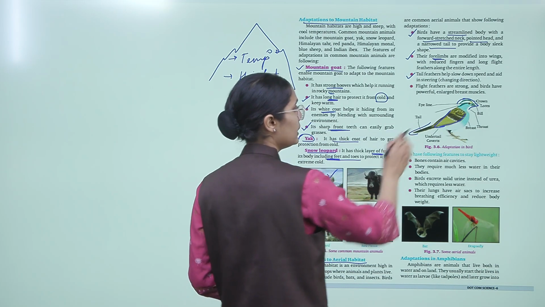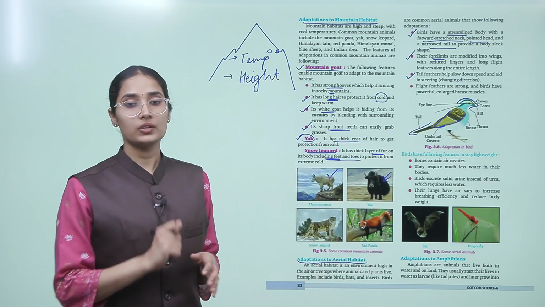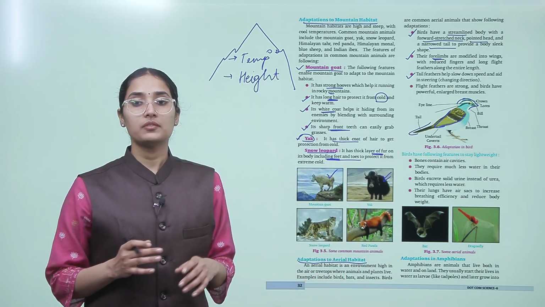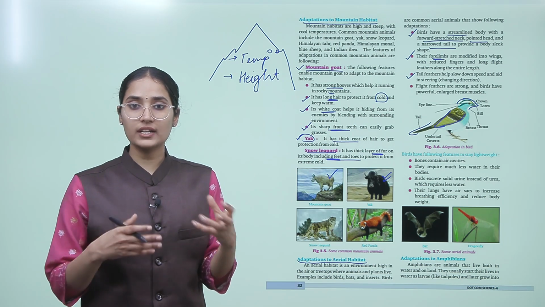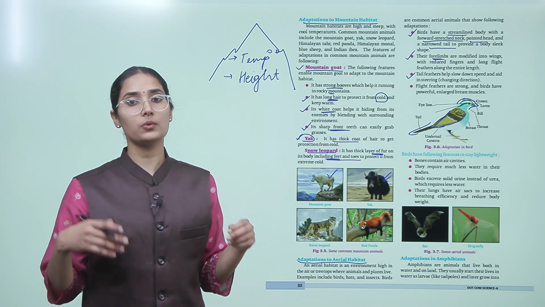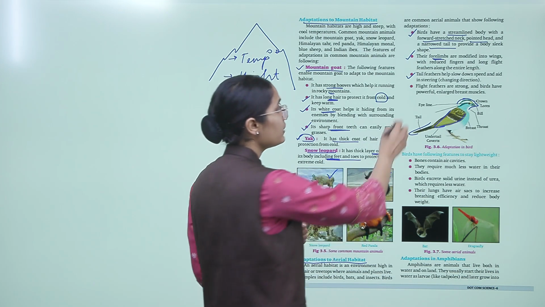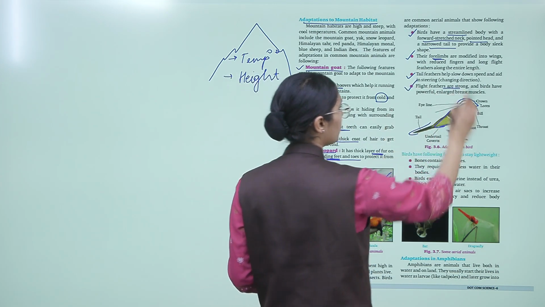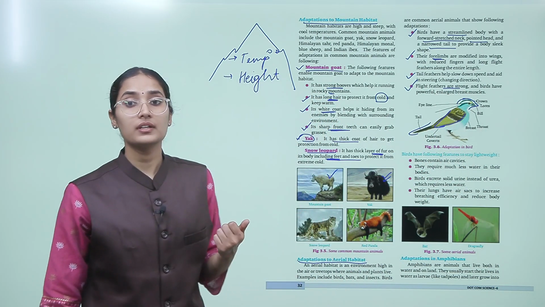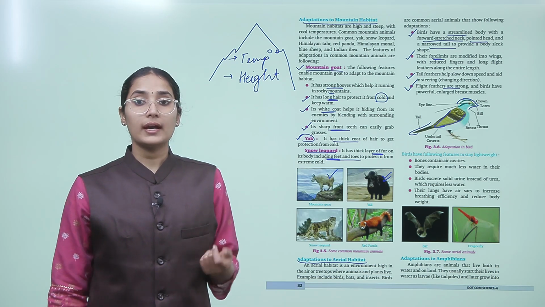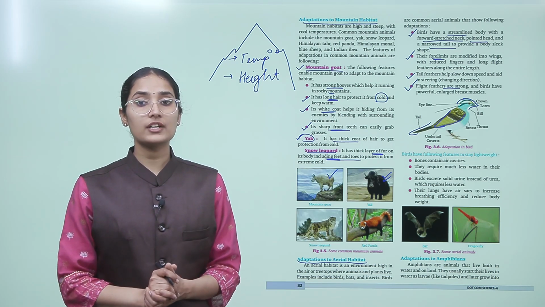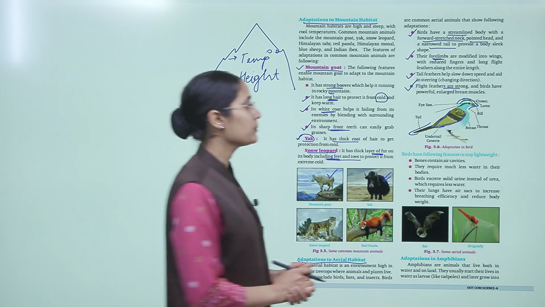So, their tail acts as a steering, right? This helps them to firstly change the direction and also slow down the speed. Flight feathers are very strong, and birds have powerful enlarged breast muscles, okay.